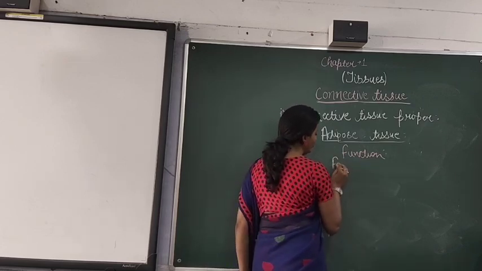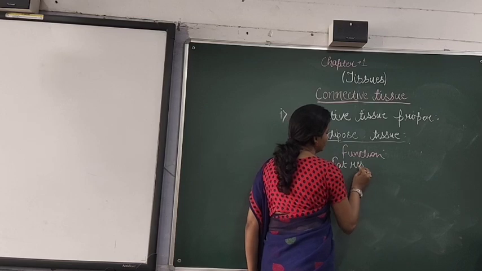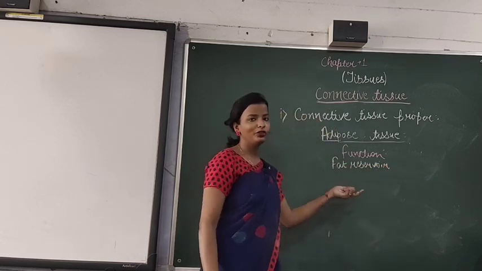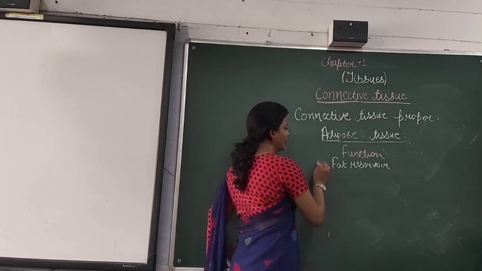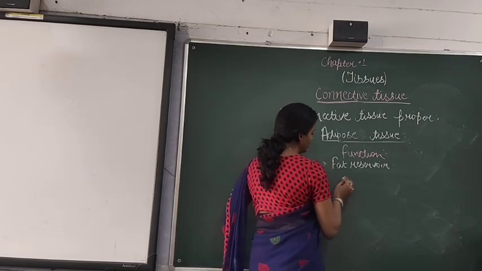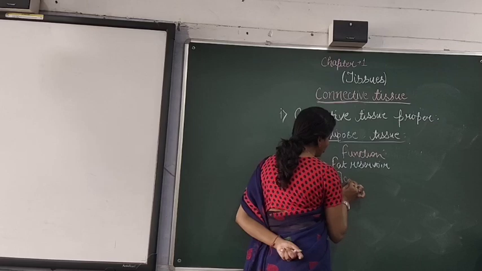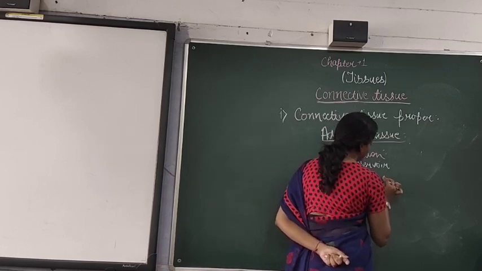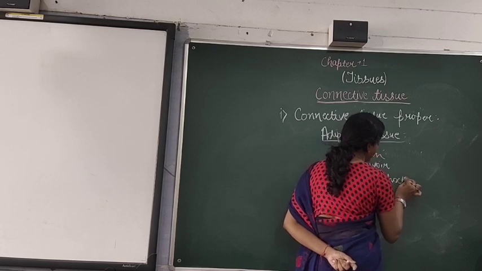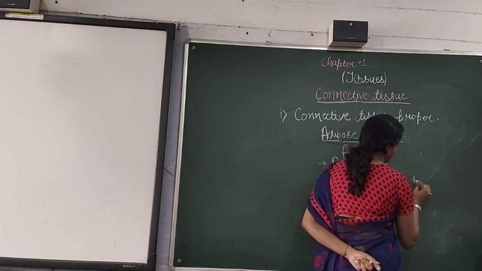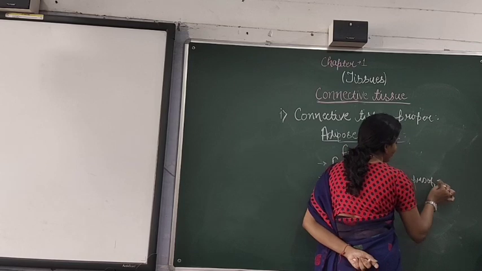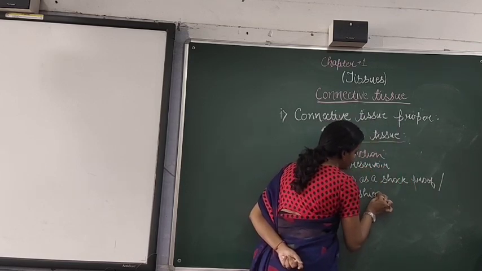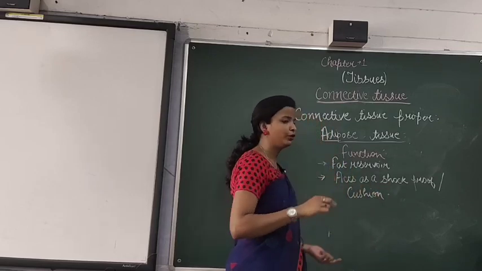So it stores the fat, that is the first function, and the second function is that it acts as a shock proof, or you can say a cushion. So this is about the function.